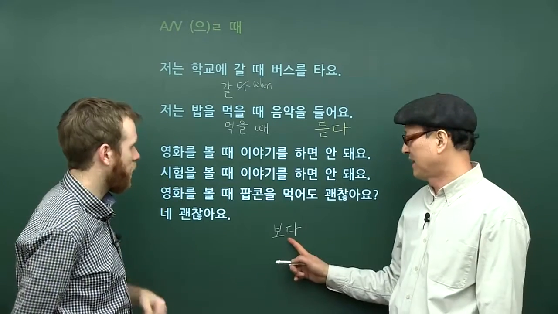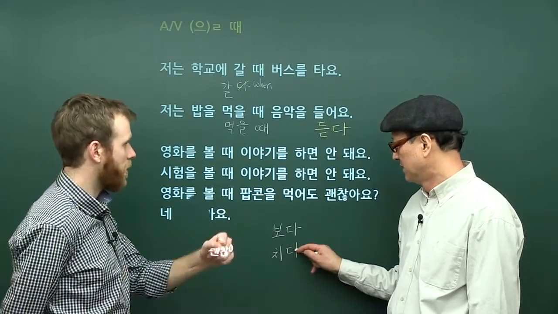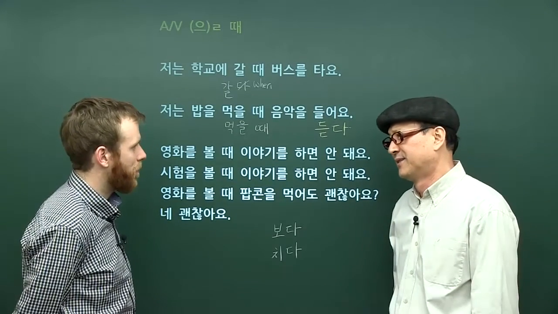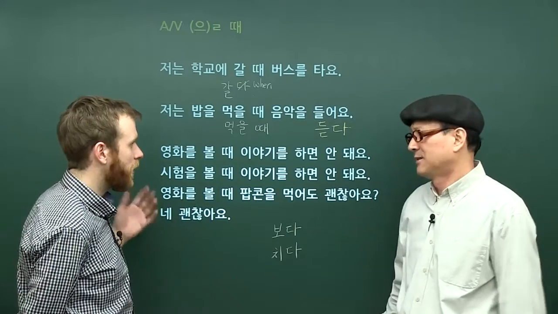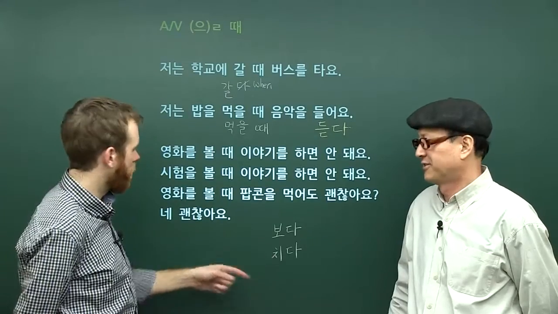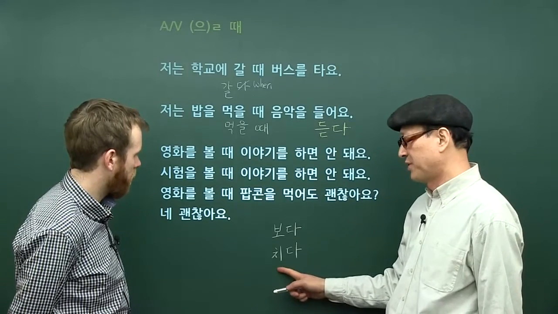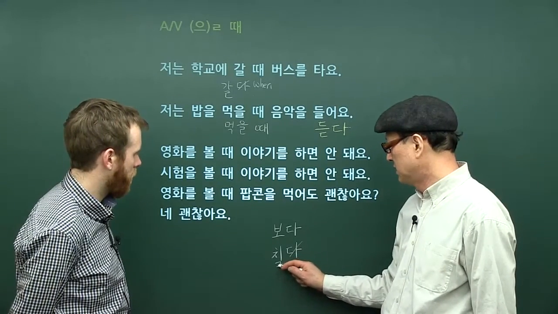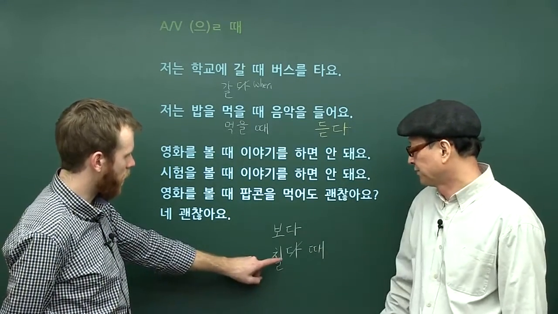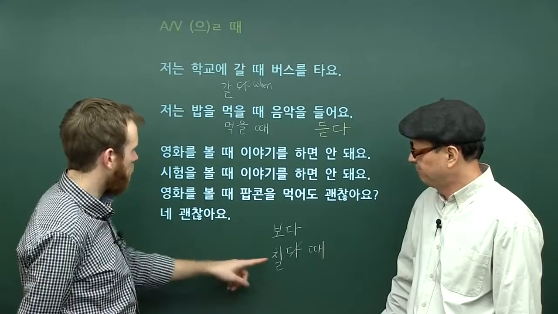Take a test. 근데 한국 사람은 보다 또는 치다, to hit. 시험을 칠 때, 또 시험을 볼 때 이렇게. Could I use the verb 하다, like to do a test? 그건 안 돼요. No. 시험은 안 돼요. So really, when I'm talking about a test, I would use 보다 or 치다. If I use 치다, what would my sentence look like? 치다는 받침이 없어요. 그러니까 칠 때. Because there is a final vowel, we just add ㄹ and 때. So 볼 때 or 칠 때.